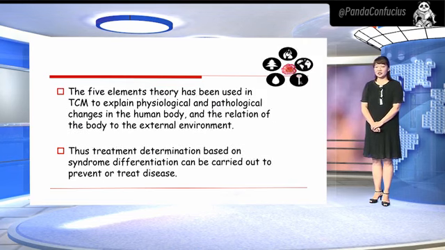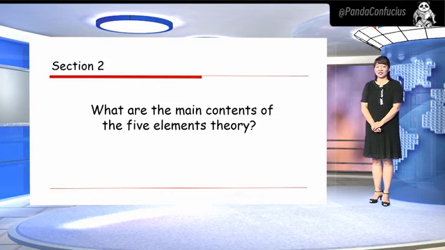The 5 elements theory has been used in traditional Chinese medicine to explain the physiological and pathological changes in the human body and the relation of the body to the external environment. Such treatment determination based on syndrome differentiation can be carried out to prevent or treat disease.